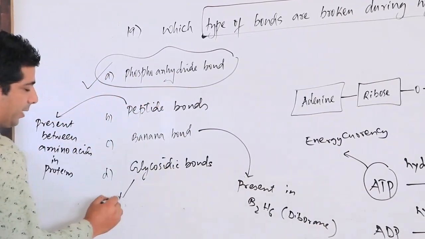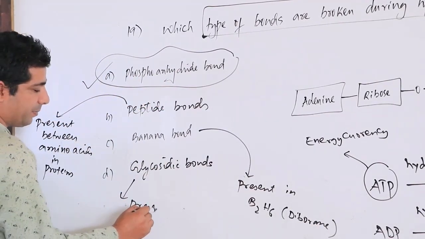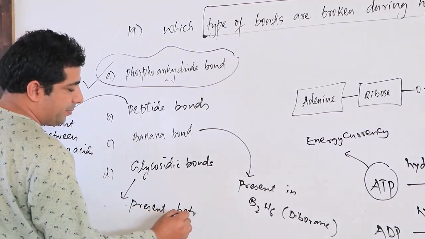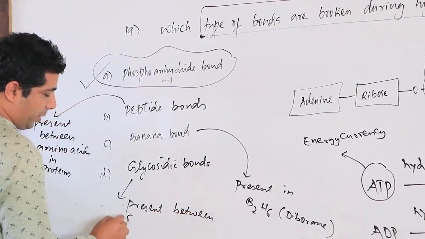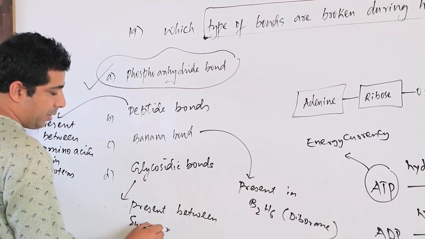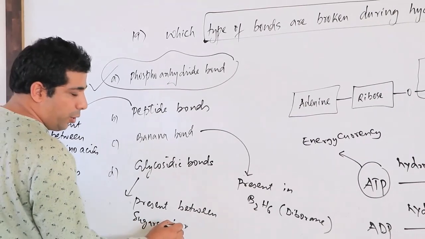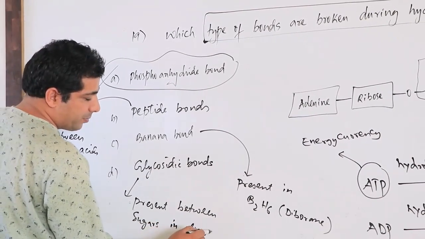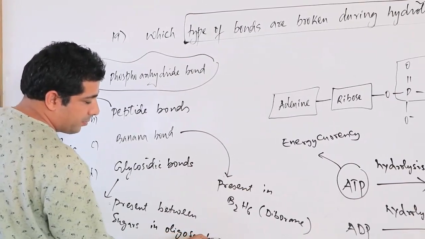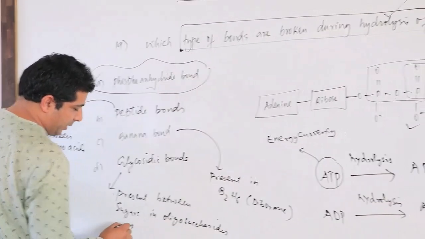And this glycosidic bond is present between sugars in oligosaccharides and polysaccharides.